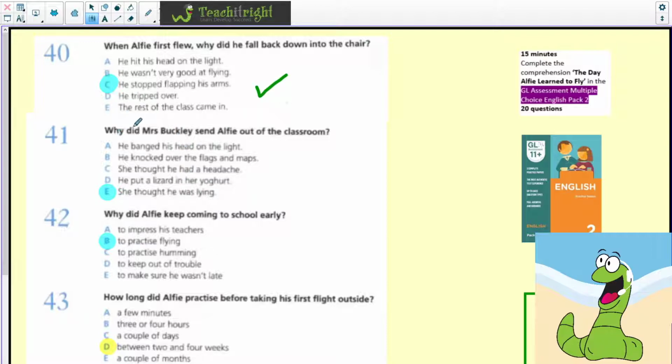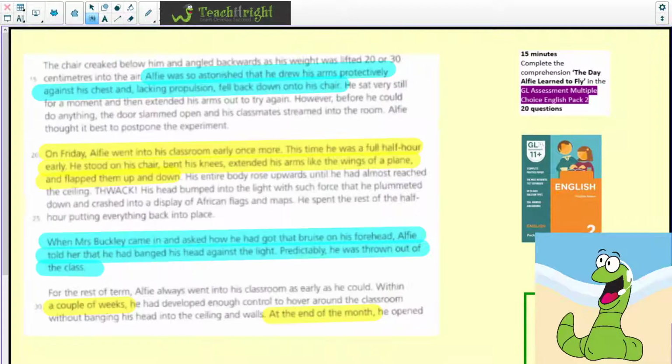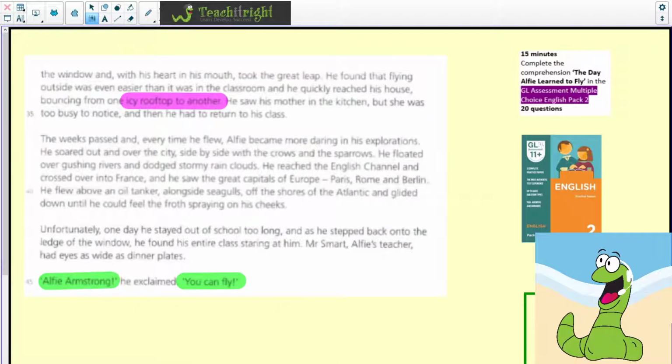C. Why did Mrs. Buckley send Alfie out of the classroom? Well, she thought he was lying. And if we go back to the text, when Mrs. Buckley came in and asked how he had got that bruise on his forehead, Alfie told her that he'd banged his head against the light. Predictably, he was thrown out of the class. Predictably meaning that that's a fairly obvious thing that was going to happen because he told a fib.